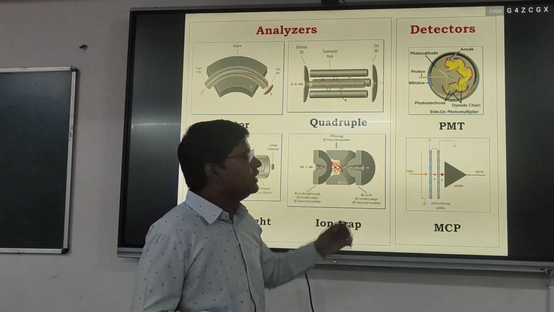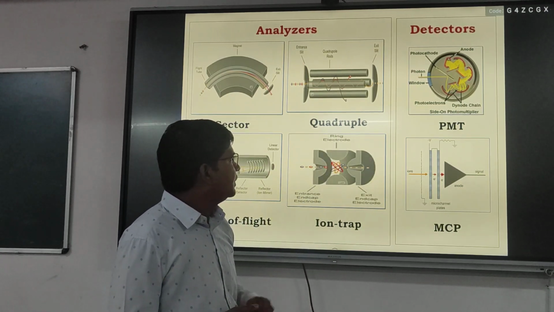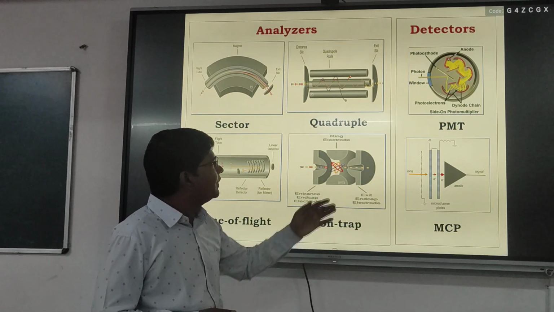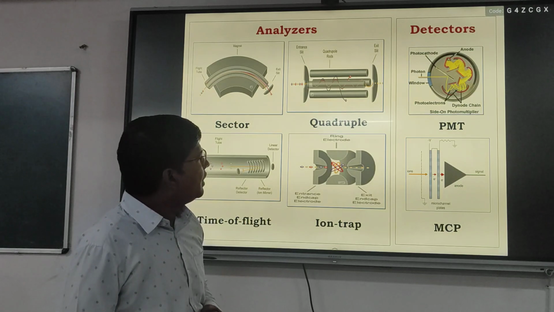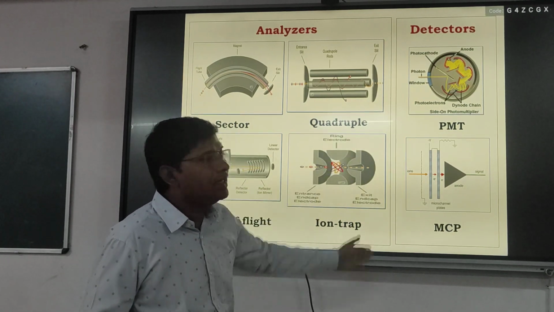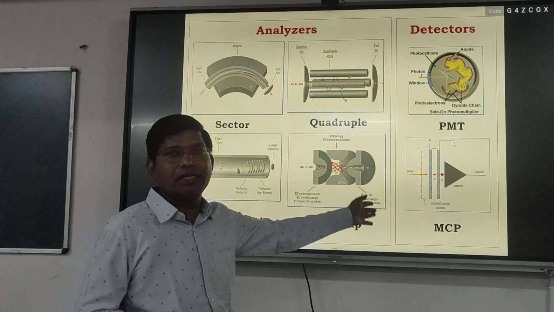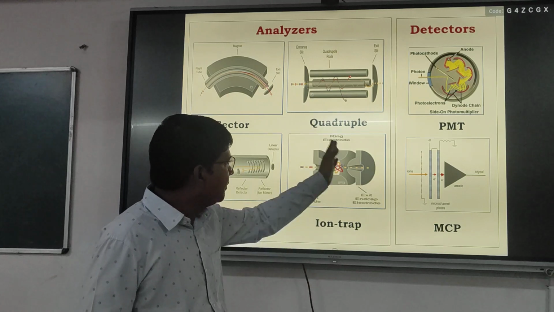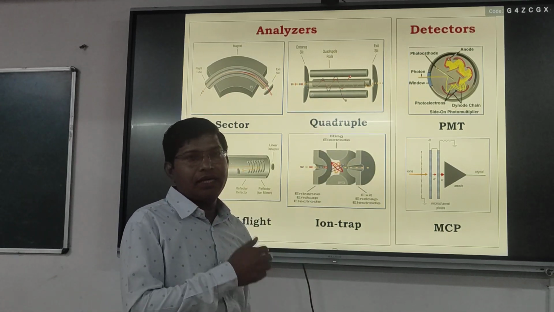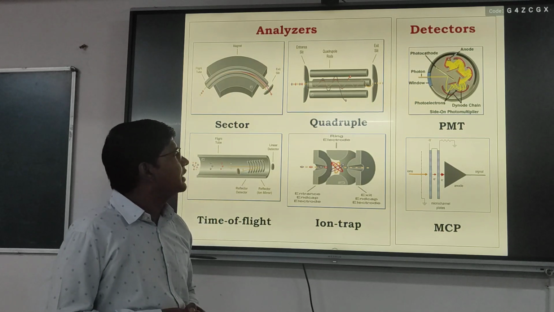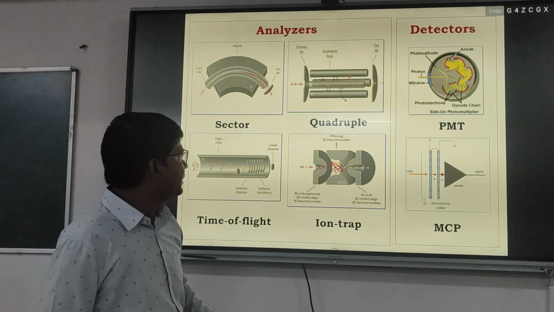and finally they are taken off by the anode, and we get an electrical signal using the photomultiplier tube. Similarly, the MCP, microchannel plate, works the same as a photomultiplier tube, but it is arranged in parallel. Microchannel plates are semiconductor material, arranged in parallel, for detection of ions in mass spectrometry.